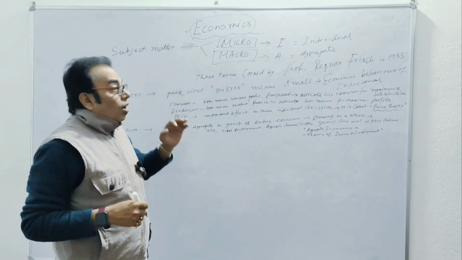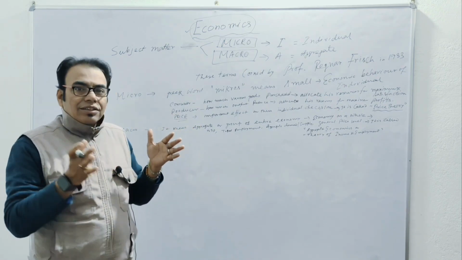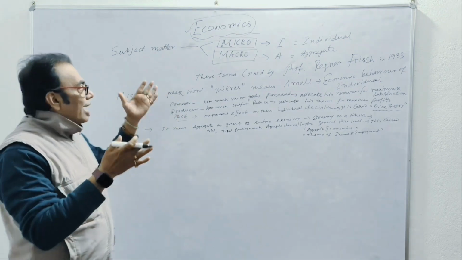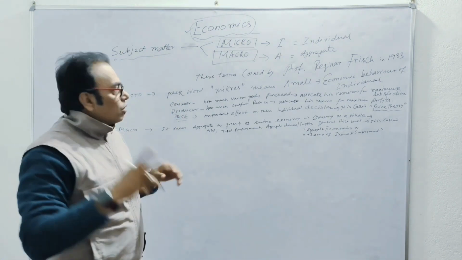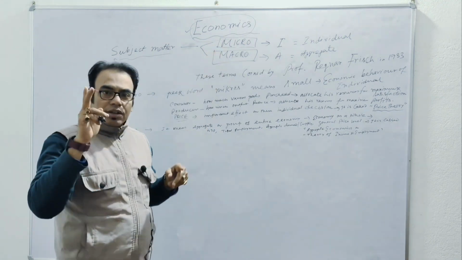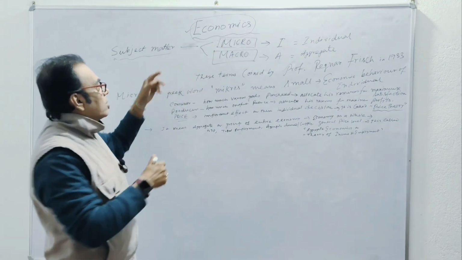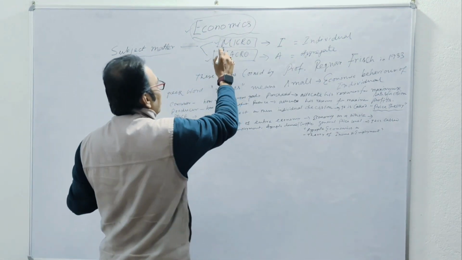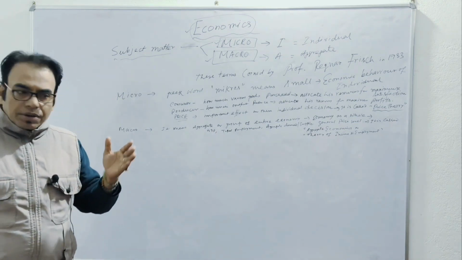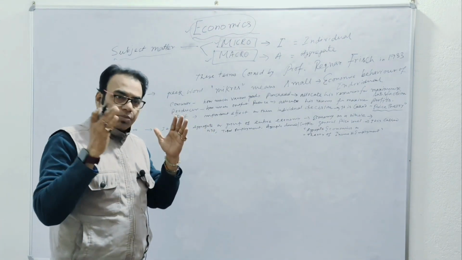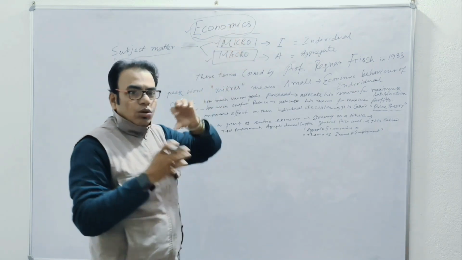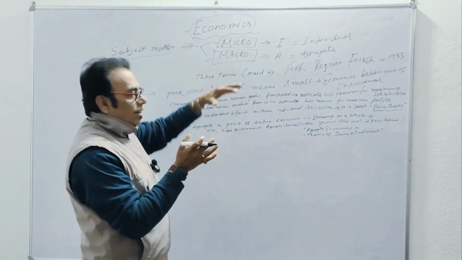Now, today, economics has two broad categories, subject matter wise. One is micro, one is macro. Subject matter means sub-subjects: in micro some subjects and in macro some.